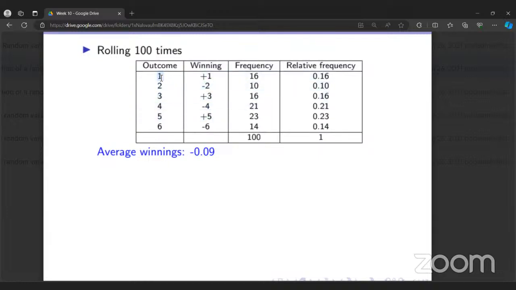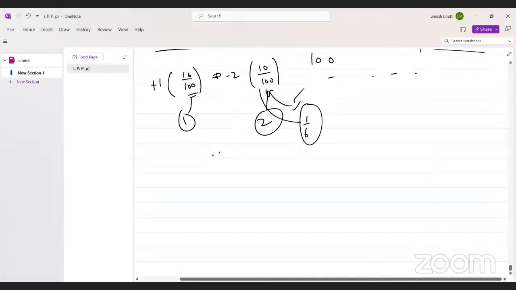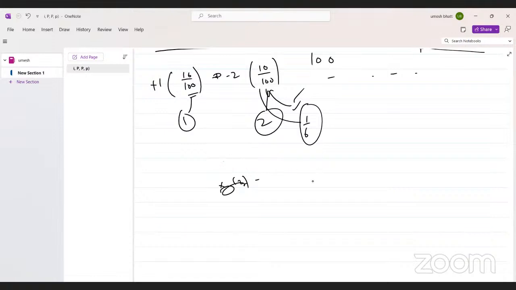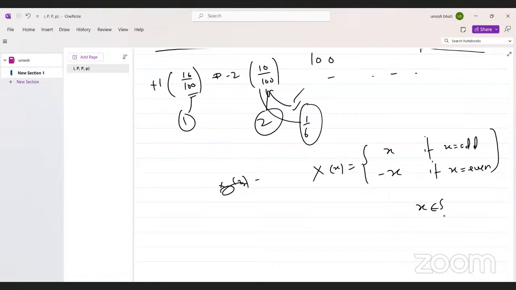The random variable is X, which takes the value x if x is odd, and minus x if x is even. And X belongs to 1 to 6.